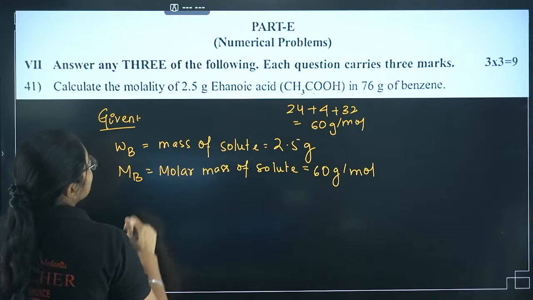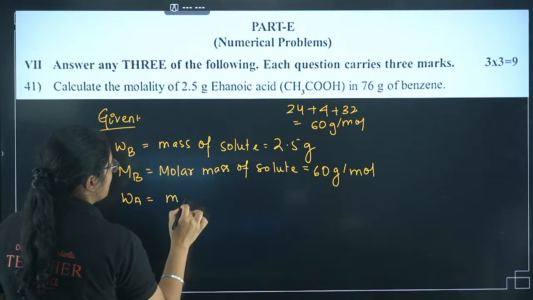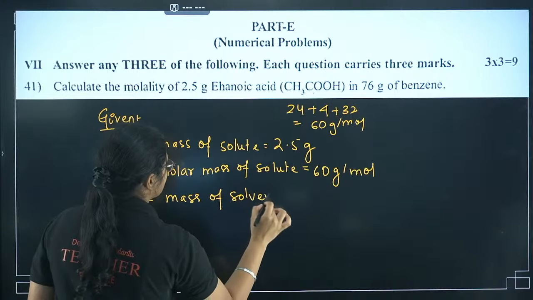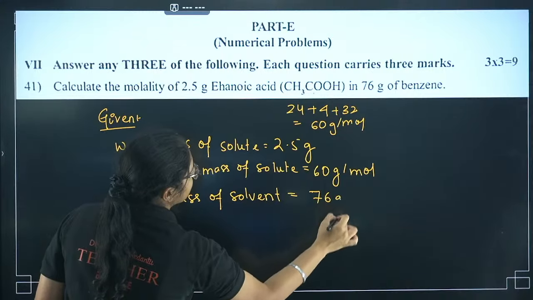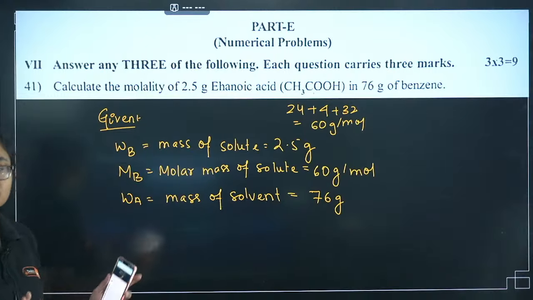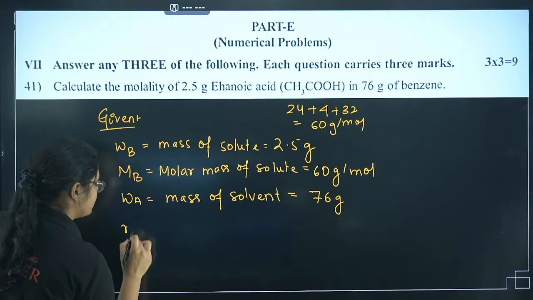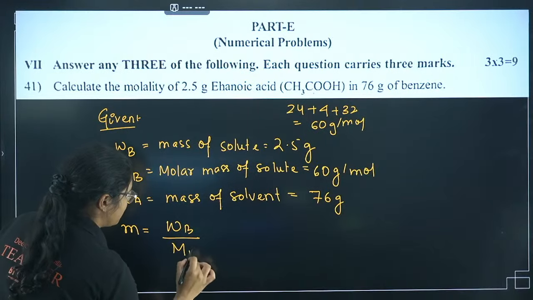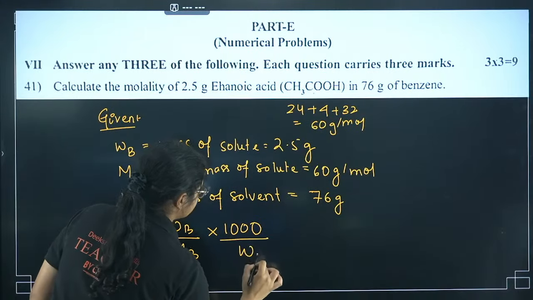Now moving to the next. WA is what? WA is mass of solvent. How much is this? This is 76 grams. So first, in step 1, you have to write down all these values with their meanings. The second point is to write the formula. Molality is what? Given mass of the solute by molar mass of the solute into 1000 by mass of the solvent.